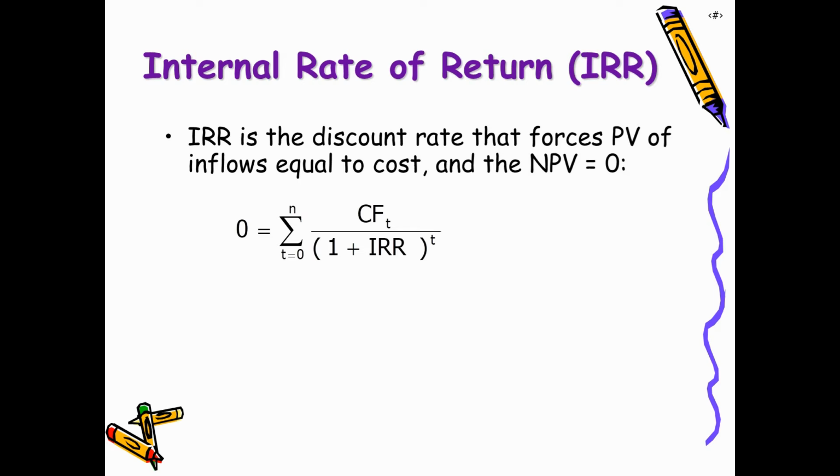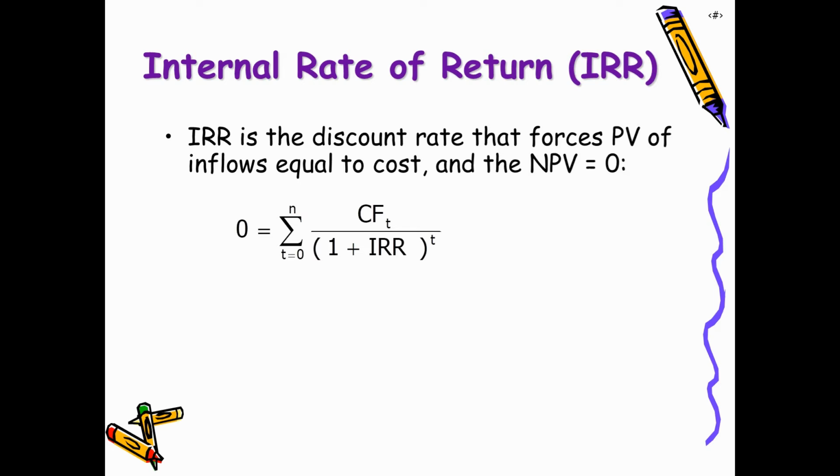So this method needs a lot of trial and error work. We need to look at what will make this project give, let's say, an NPV of 0. So what should be that rate? What should be that discount rate at which project A will make NPV 0 and project B will make NPV 0?